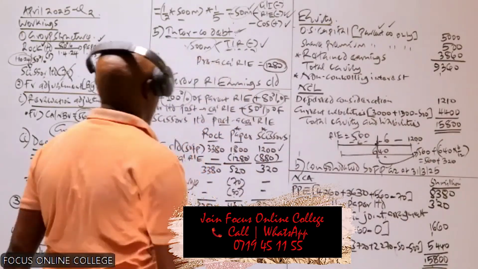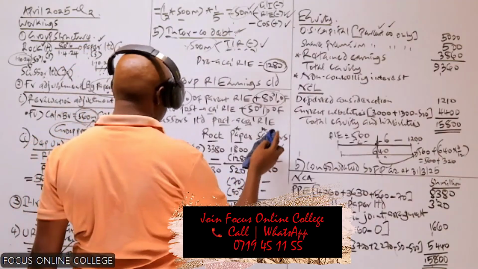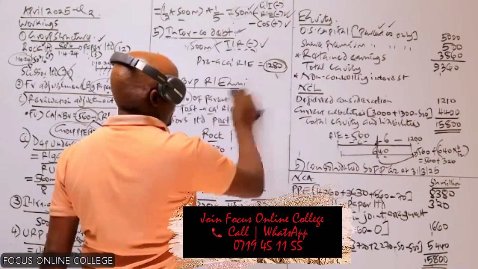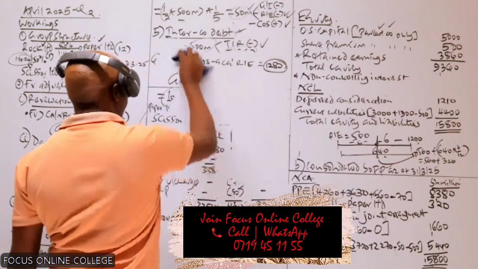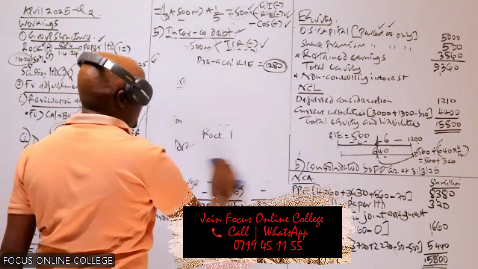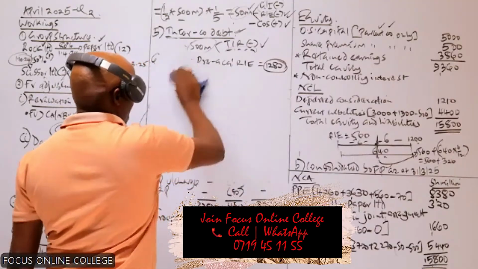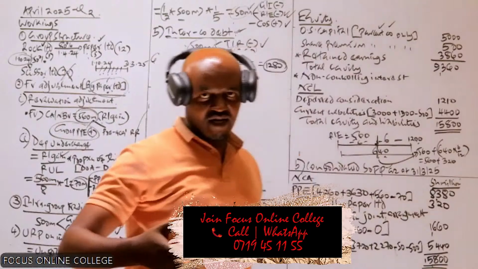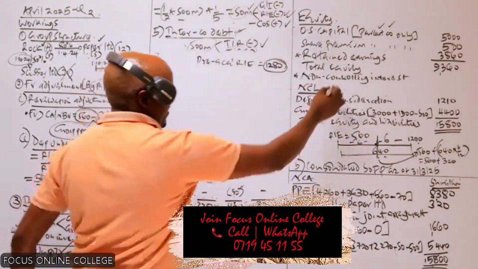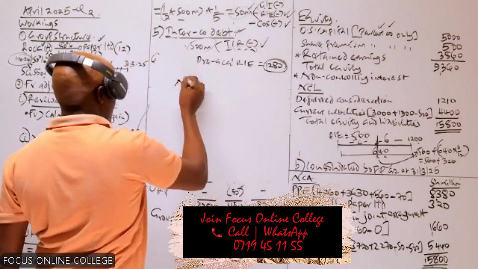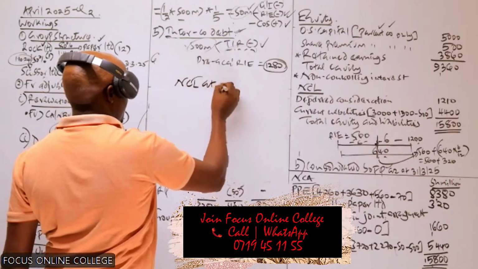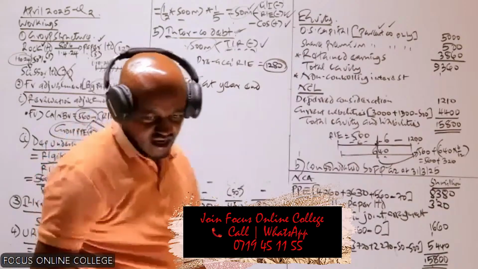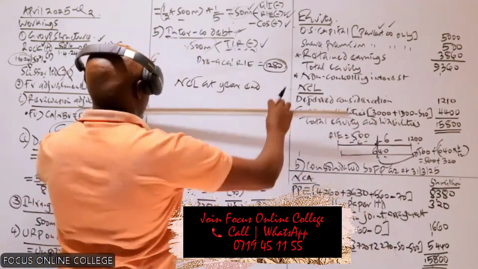Finally, we compute the NCI. So the NCI is what? We'll talk about the NCI basically. This refers to the amount of money which is invested by the minority shareholders in the subsidiary. How do we compute the NCI at the year end, to be recognized there as a component of equity?